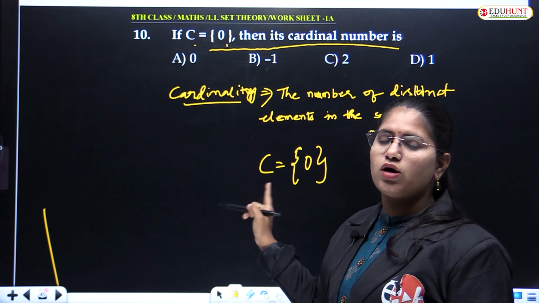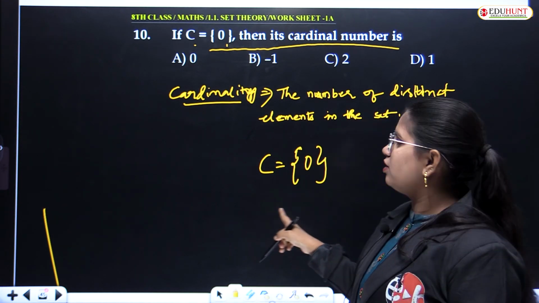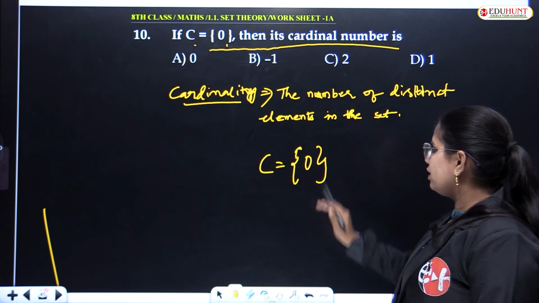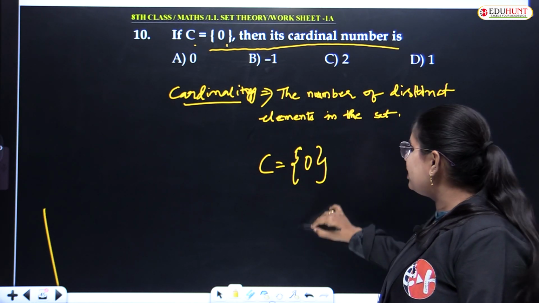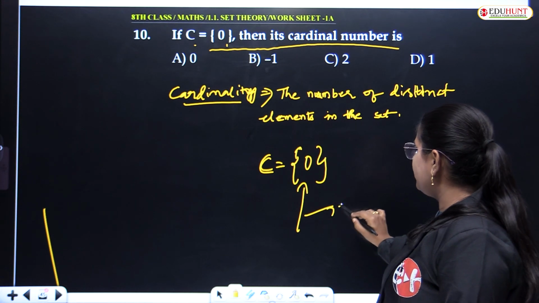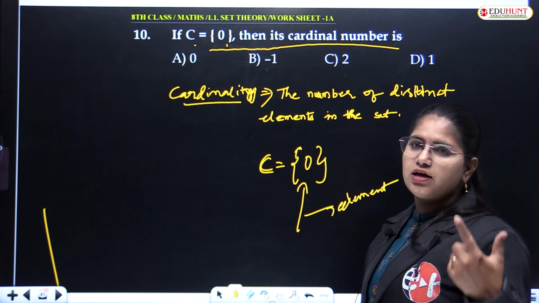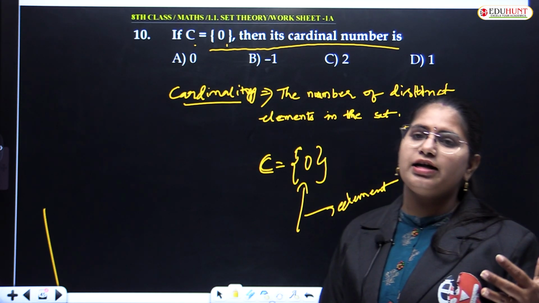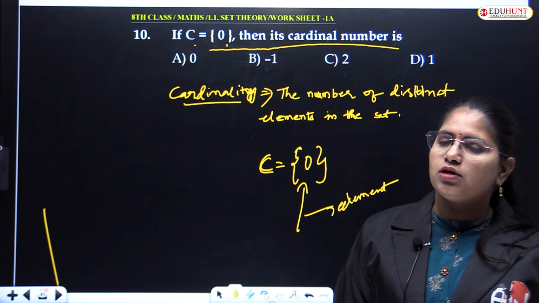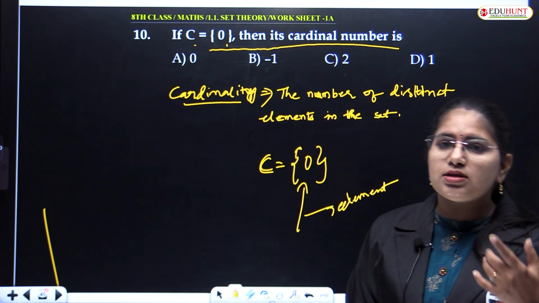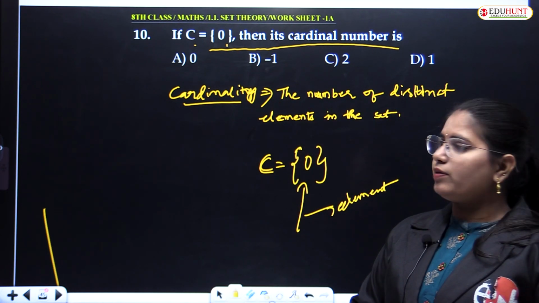A null set means you will not have even 0, right? Here you have an element, and that element is 0. So you have a single element. For cardinality it should be a finite set, meaning you should be able to count the number of elements in the set first of all.